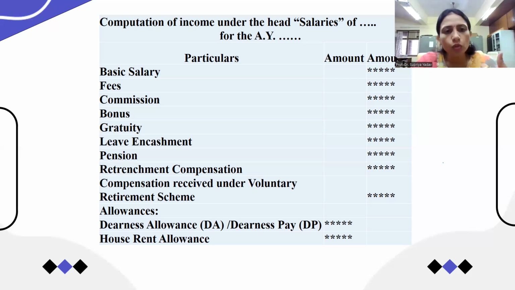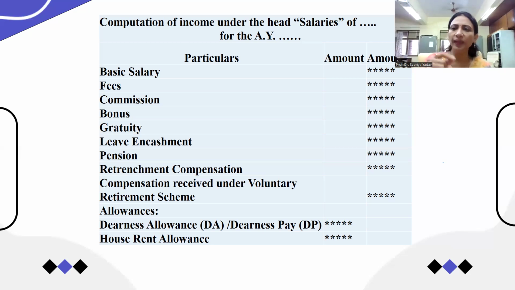Bonus. The bonus is also one of the items of the salary and is taken as income under the head of salary. Gratuity, leave encashment. What is leave? All these things we are going to deal with in detail in further lectures. But first of all, in short, I want to explain what the computation of salary exactly includes. Okay, so let's